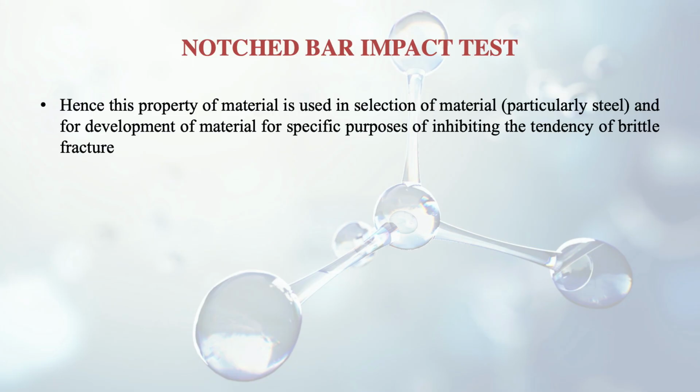As I discussed earlier, if we want to know about the failure of a material under different service conditions, the best test in that case is this notch test. Hence this property of material is used in selection of material and for development of material for specific purposes of inhibiting the tendency of brittle fracture. So whenever we want to know about the brittle fracture tendency of any material, particularly in case of steel, we have to resort to this impact toughness test.